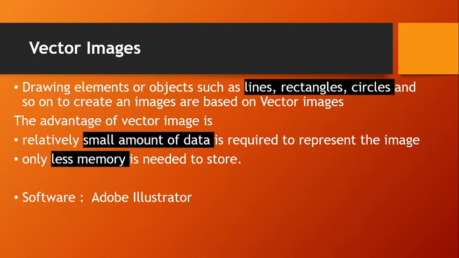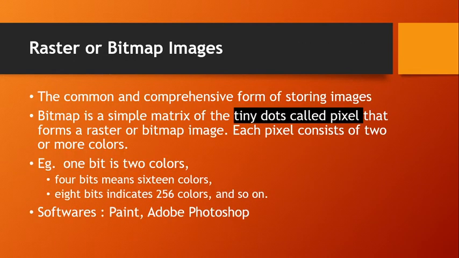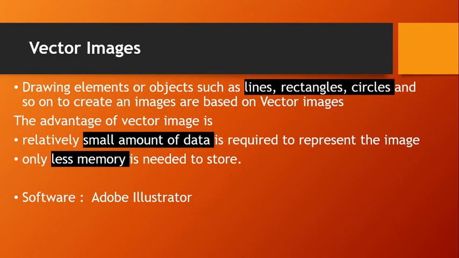We'll move on to the second type of image, and it is vector images. Vector images are formed with lines, rectangles, circles and so on. We just learned that raster or bitmap images use small dots called pixels to form images, whereas vector images use lines, rectangles and circles to create images. The advantage of vector images is that they occupy only a small amount of memory space, as they use only a small amount of data to represent the image. Representing in terms of lines, rectangles and circles has this advantage of less memory.